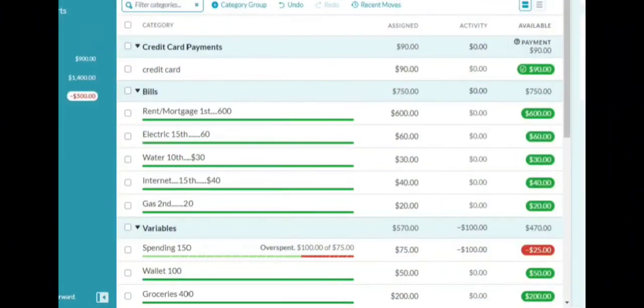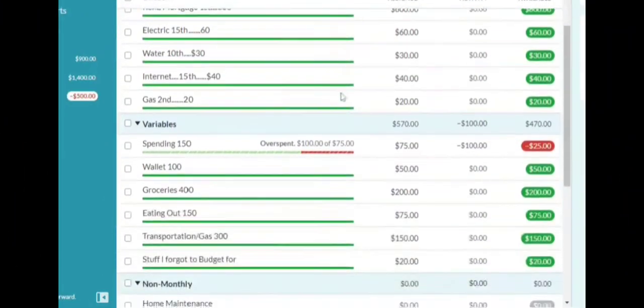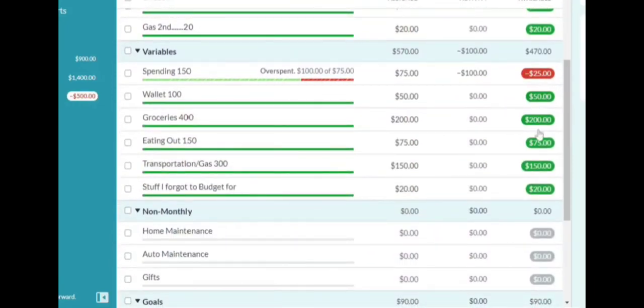See right here, it says one overspent category. So what did we overspend? You see how here it's all green? That means you're good to go. You can spend that money. You have $200 for groceries. You have $50 for wallet. Red is stop, same thing as a traffic light. Stop. You have overspent on this category.